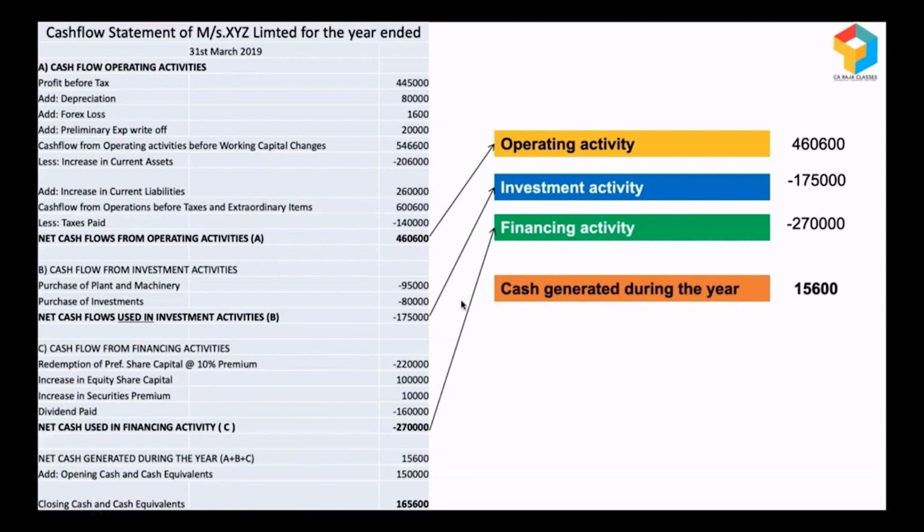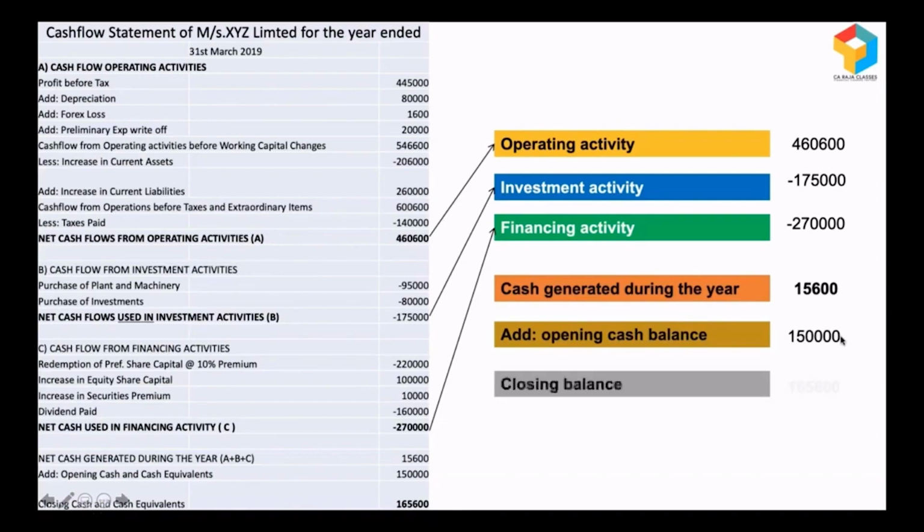We need not worry because look at their opening cash and cash equivalent position. They already had 1,50,000. So this 1,50,000 plus what they've made during the year, if you add, still at the end of the year, their position is really comfortable. It's actually better than the previous year. Previous year it was 1,50,000, and at the end of the current year it is 1,65,600. So when I look at the cash flow statement, things are looking too good.